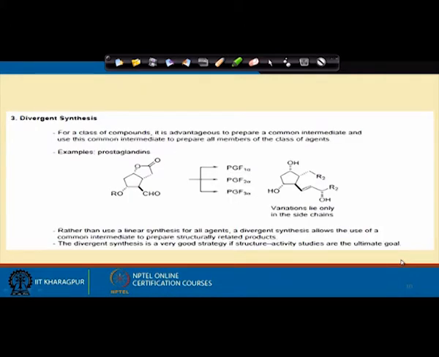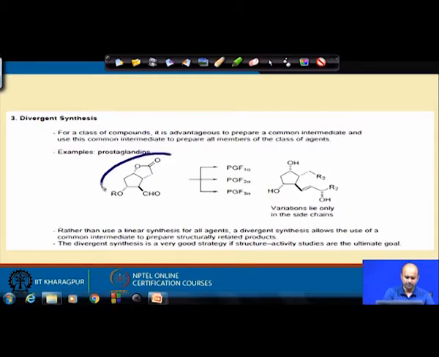Divergent is another terminology. It means that if you have an intermediate something like this, from there you can synthesize different target molecules. Say in this instance, this molecule can lead you to this target, this target, this target.